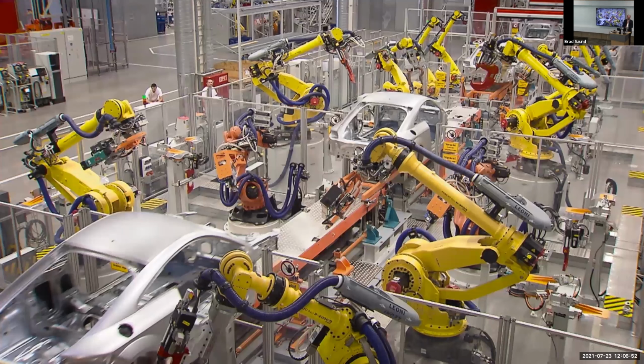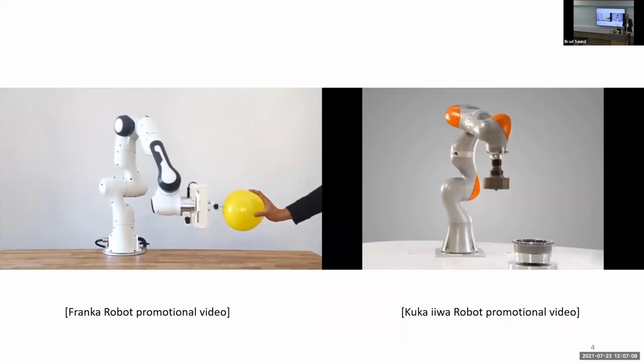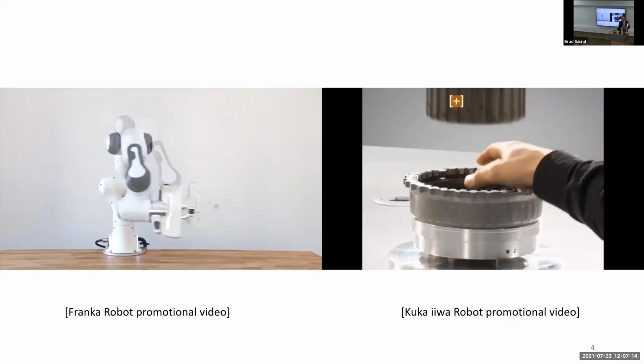Most robots in the world don't do that. Most robots in the world are contained in these cells to prevent people from getting close, because if the robot crashes into something or someone, it will break it. Fortunately, there's a demand for collaborative robots that can work with people, and that's led to the development of hardware that can sense contact and actually stop before damage occurs.